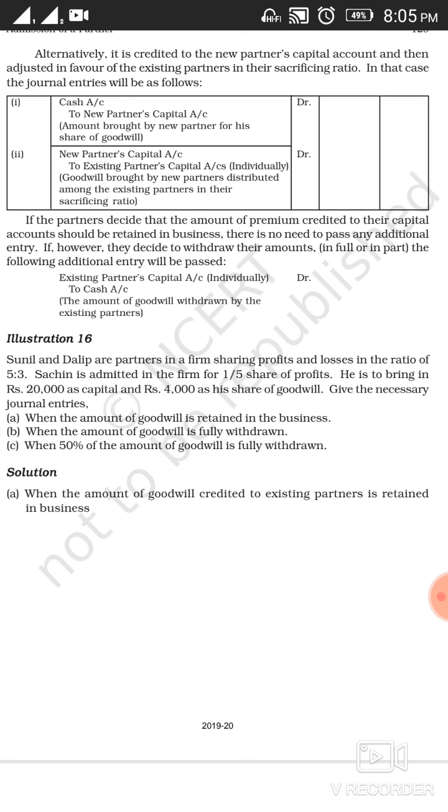So whatever share is given to the existing partners, if they want to withdraw that amount, then the entry will be existing partners' capital account debit to cash account. So even the existing partners can withdraw their share of goodwill in cash if they decide so. Now we can understand it with the help of this illustration.